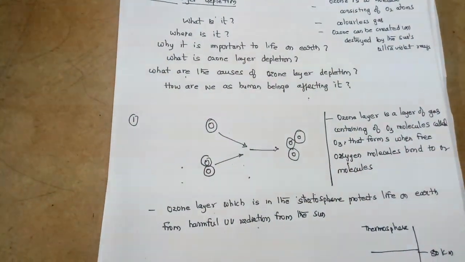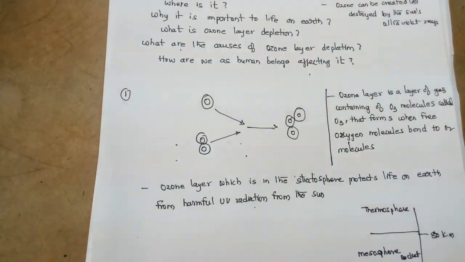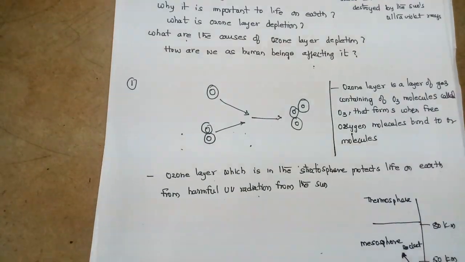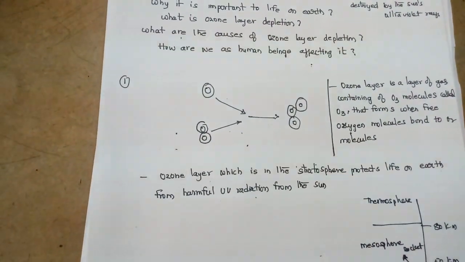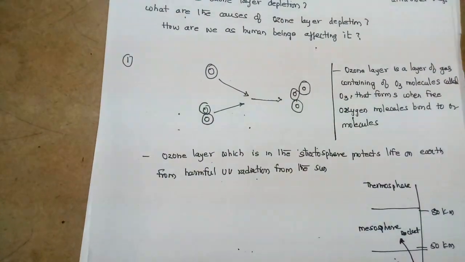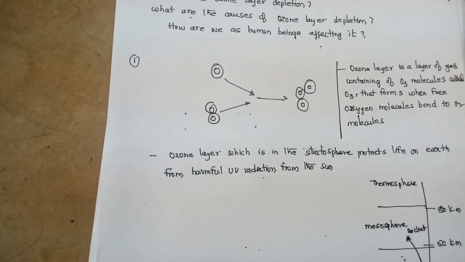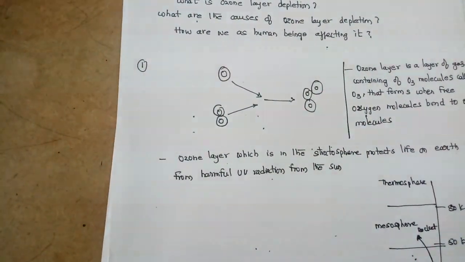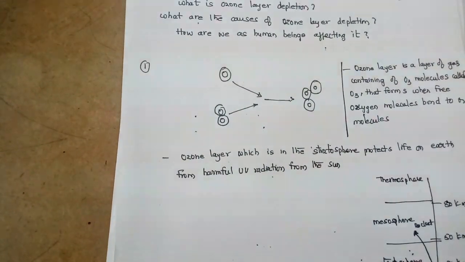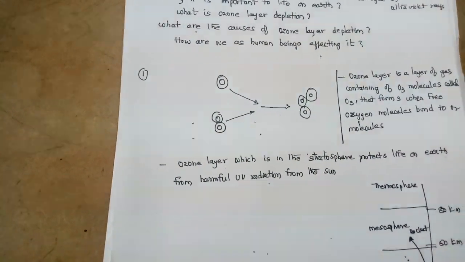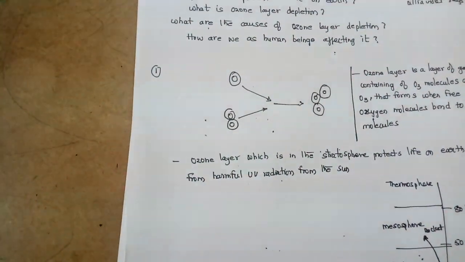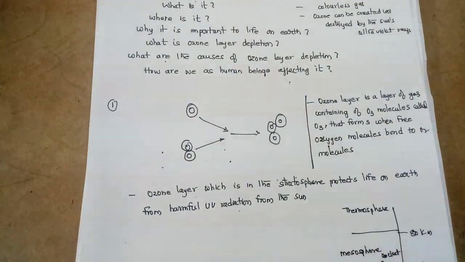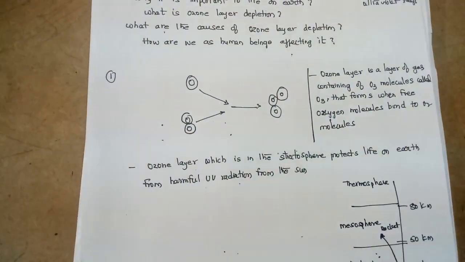And coming to where is it? The ozone layer is a layer of gas containing O3 molecules called ozone, which forms when free oxygen atoms bond to an oxygen molecule. If you see the diagram here, an O2 molecule, oxygen, plus a single oxygen O atom. When this oxygen molecule bonds with the single O, it forms an ozone molecule.